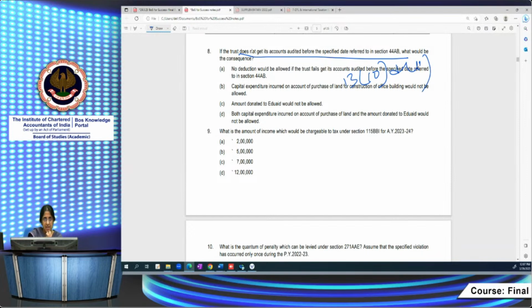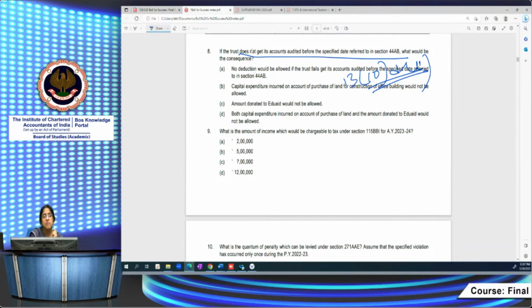What are the 4 violations? One is if it's advancement of object of general public utility and more than 20% of your receipts are trading receipts. Then if you fail to maintain the prescribed books of accounts, fail to get the books of accounts audited and furnish the audit report, and fail to file the return of income on time. These are the 4 violations for which 1310 and 11 will get attracted.